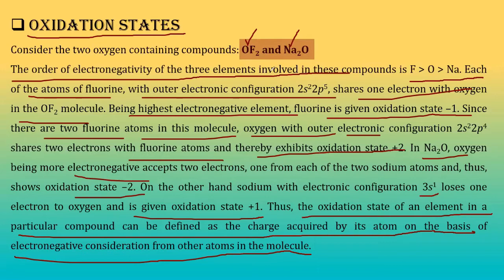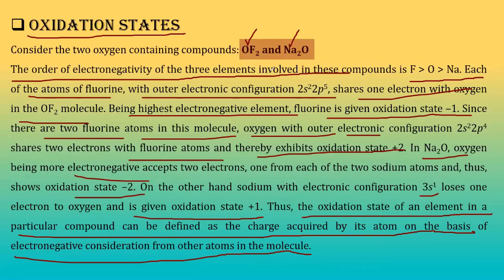Oxygen has electronic configuration 1s2, 2s2, 2p4. If it loses 2 electrons, what will happen? 1s2, 2s2, 2p2, a highly unstable configuration. Whereas fluorine gets 1 electron to get the configuration of neon, 1s2, 2s2, 2p6. So fluorine is happy, oxygen is extremely unhappy.